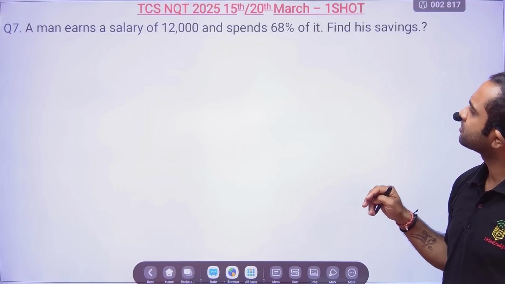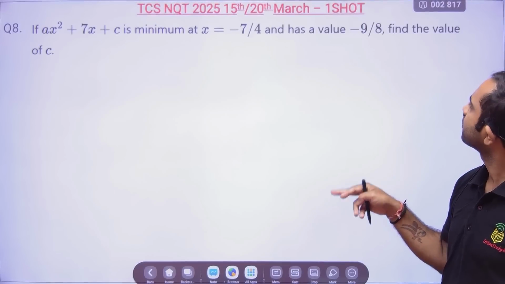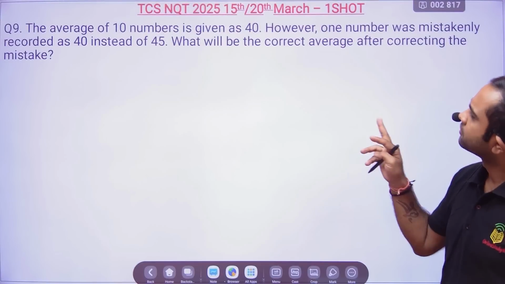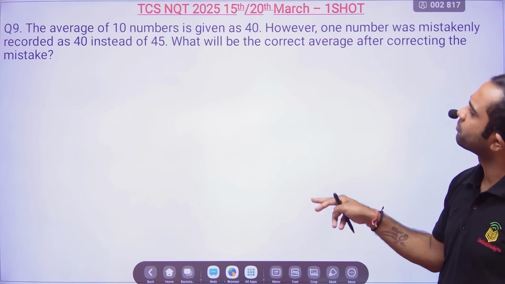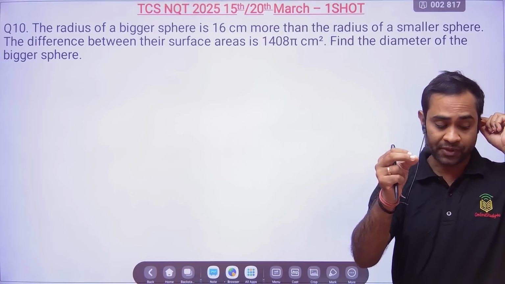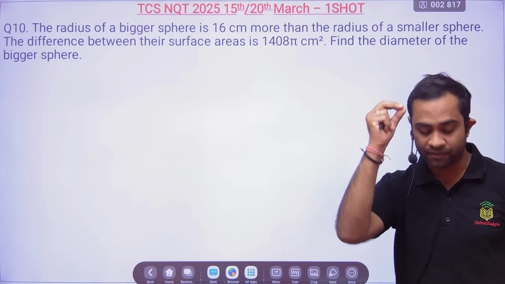Okay, a man earns a salary of 12,000 and spends 68% of it. Find his saving. This quadratic equation problem was also asked. The average question was asked, the average of 10 numbers. Okay, the radius question was asked, and there were students who were telling me, sir, even the values are also the same.